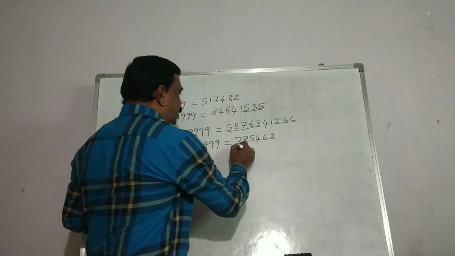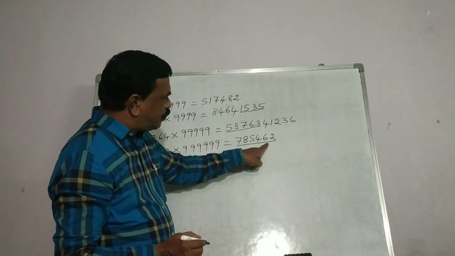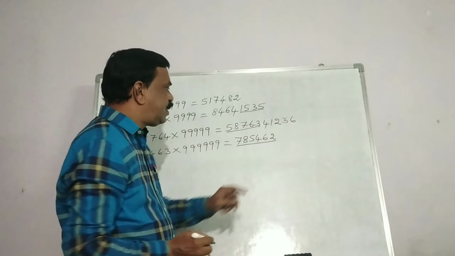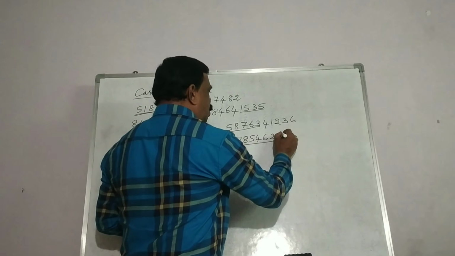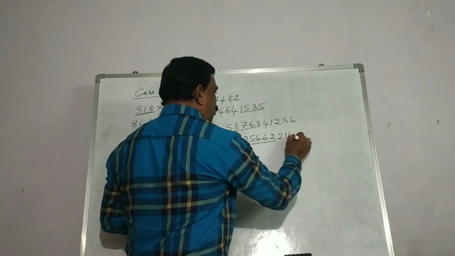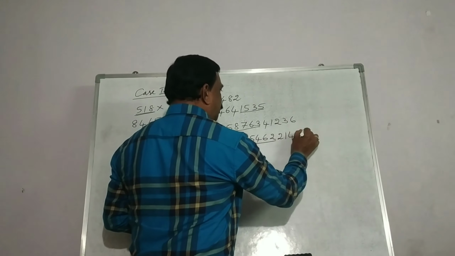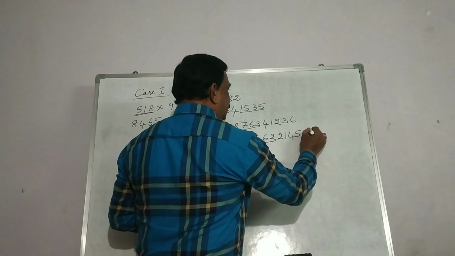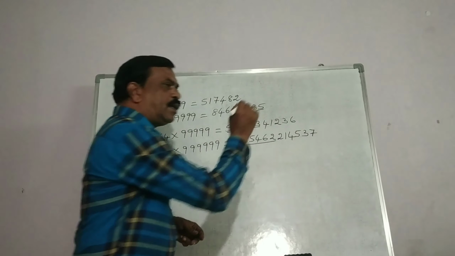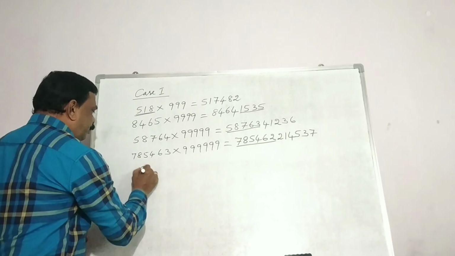And for these numbers we write complement of 9, or else you can subtract all these numbers from 9 and write the digits here, answers here. So 9 minus 7 is 2, 9 minus 8 is 1, 9 minus 5 is 4, 9 minus 4 is 5, 9 minus 6 is 3, 9 minus 2 is 7. So that is our answer. So very quickly we can get the answer. Let us see one more.